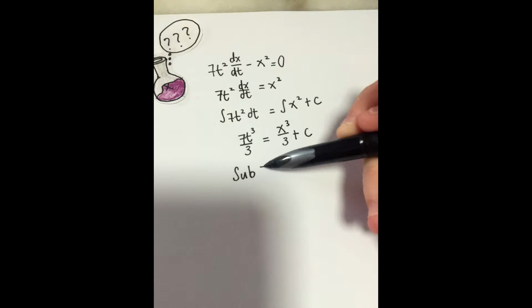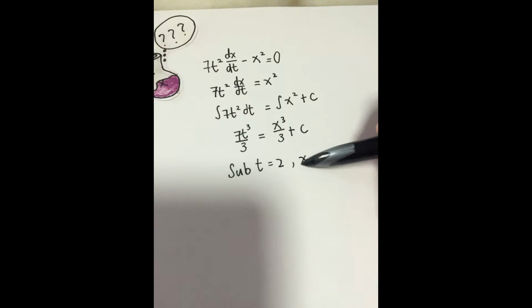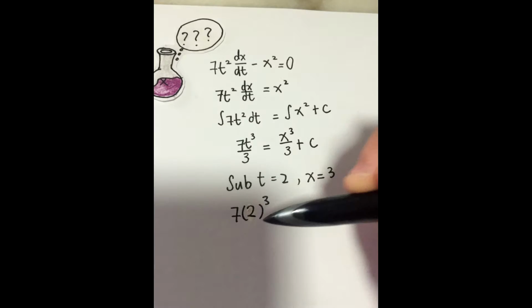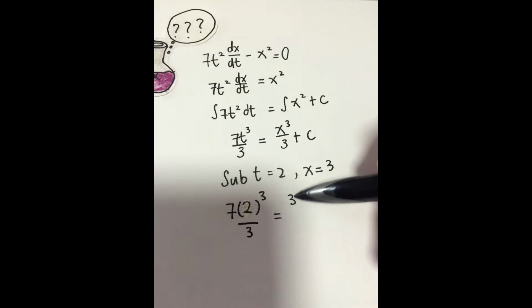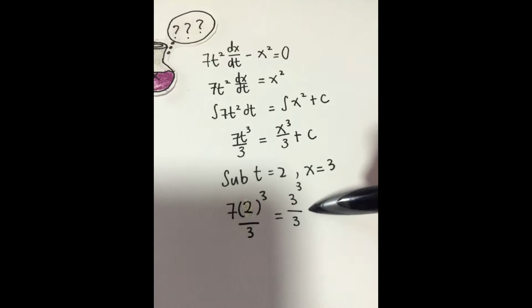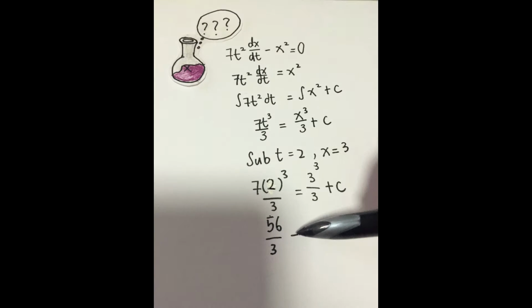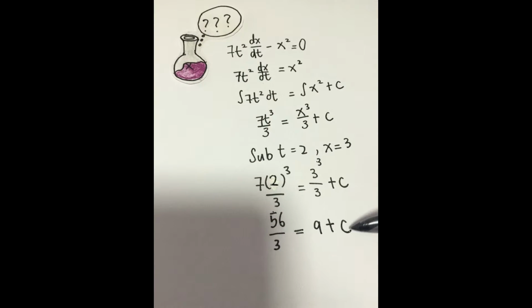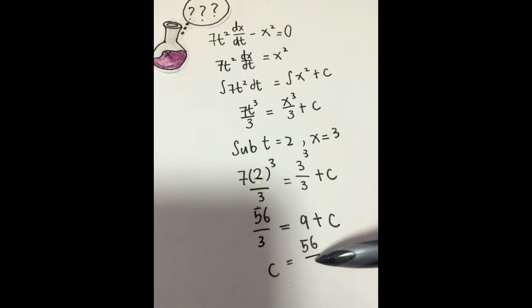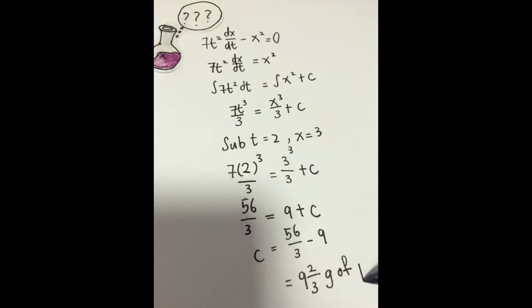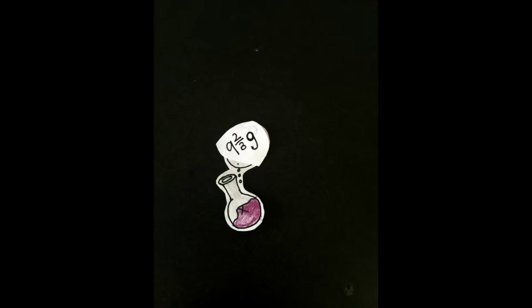Our time has to be 2 hours this round, so sub t equals to 2, and the amount of caramel that caramelizes within 2 hours is 3. Therefore, x equals to 3. Subbing in all the values for t and x, we get 56 over 3 equals to 9 plus c. Therefore, c equals to 9 and 2/3 grams of poison.